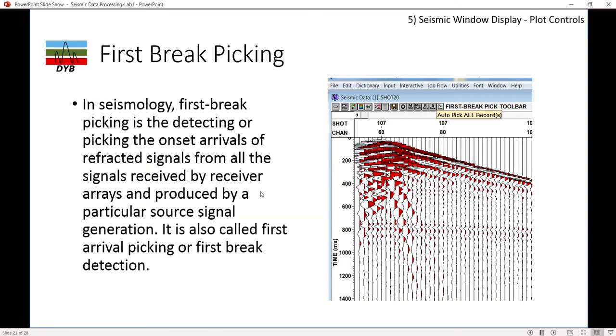So now we will move into the first break picking, which is very essential in seismology. The first break picking is detecting or picking the onset arrival of the reflected signal from all the signals received by the source array and produced by a particular source signal generation. And it is also called first arrival picking or first break detection.